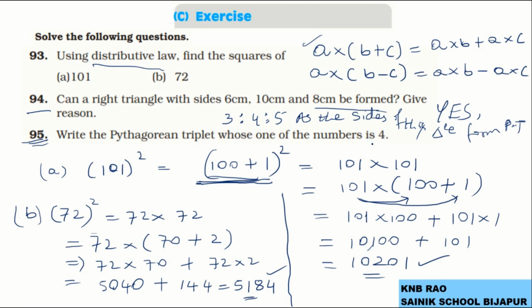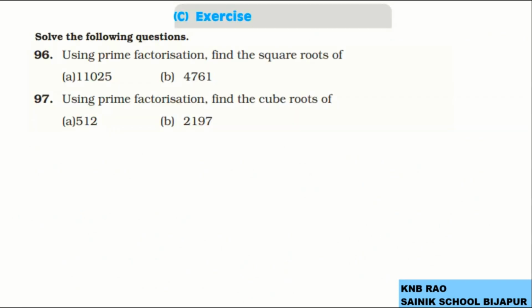One of the numbers being 4, I want Pythagorean triplets whose one of the numbers is 4. You could see here what it is, 3, 4, 5. So question 95's answer is 3, 4, 5. Now let us take further question number 96.